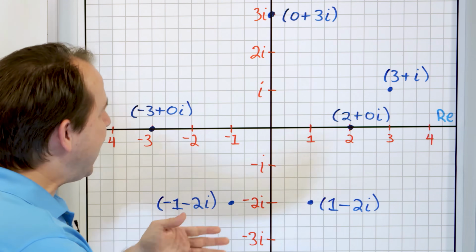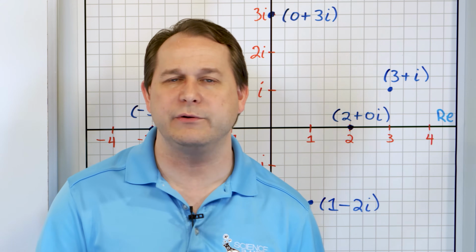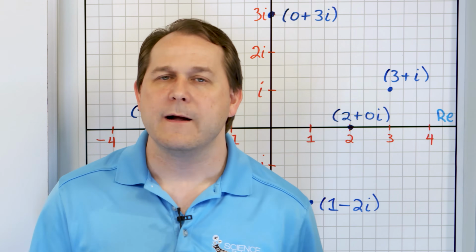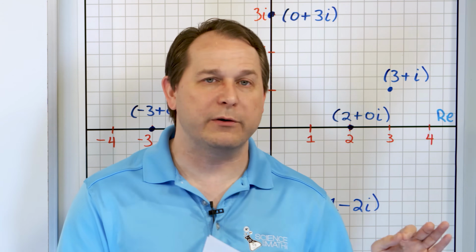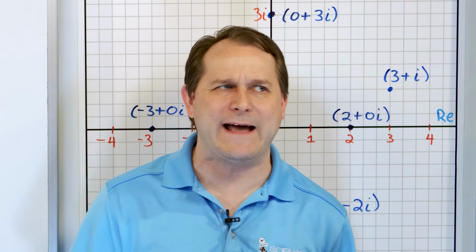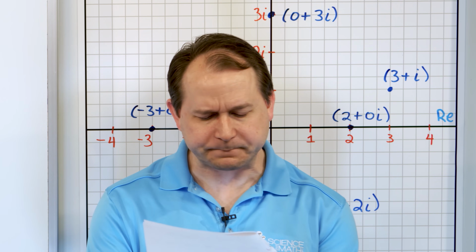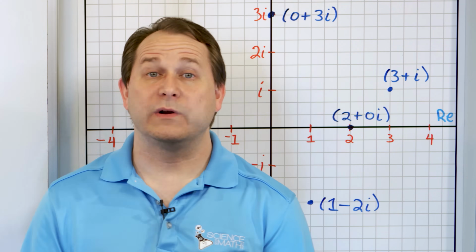Now, graphing them behaves exactly the same as graphing any XY pair. I've tried to show you here, so it's not magical, but that's what it is. It's really showing you that these numbers have two dimensions to them. You could think of it that way. A real and an imaginary part means they have two dimensions. All right? So that's all I really want to talk about now.